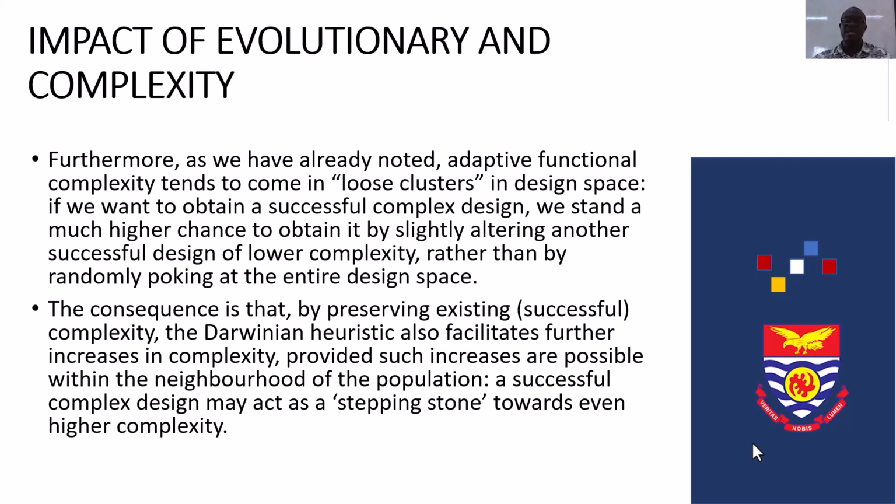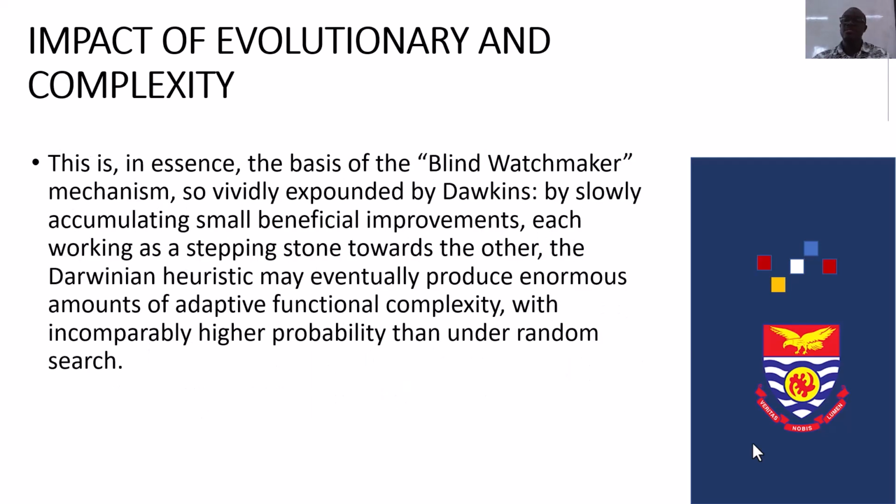The consequence is that by preserving existing, successful complexity, the Darwinian heuristic also facilitates further increases in complexity, provided such increases are possible within the neighborhood of the population. A successful complex design may act as a stepping stone towards even higher complexity.